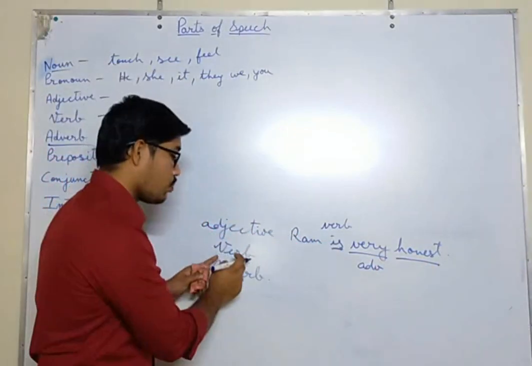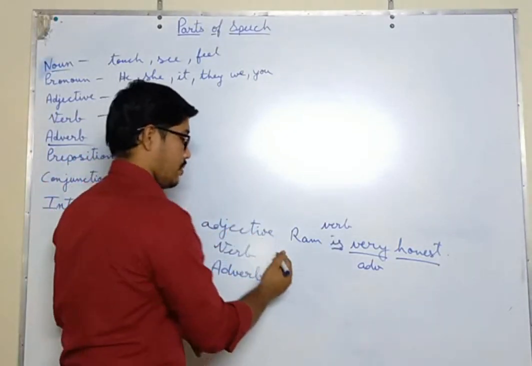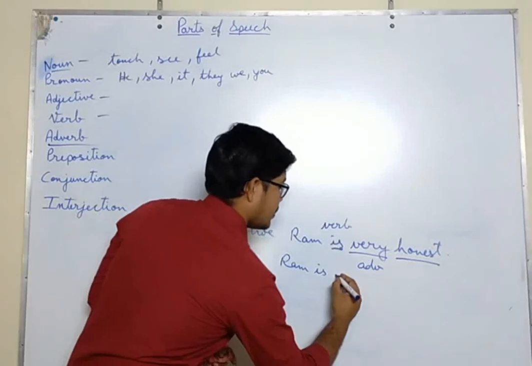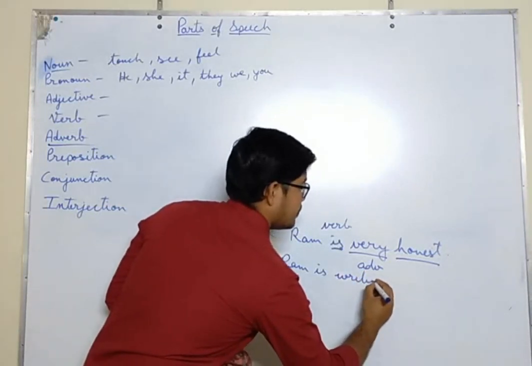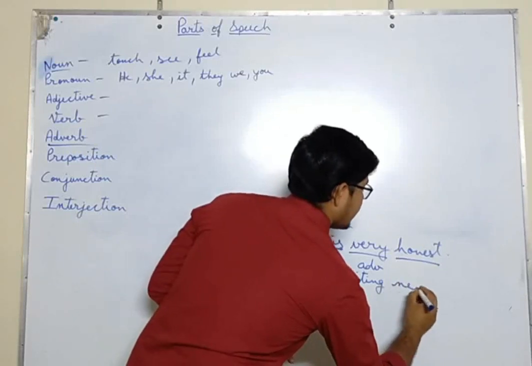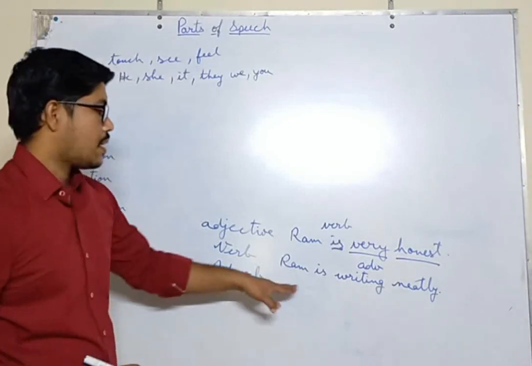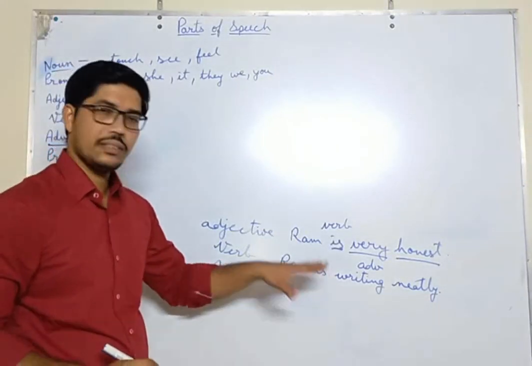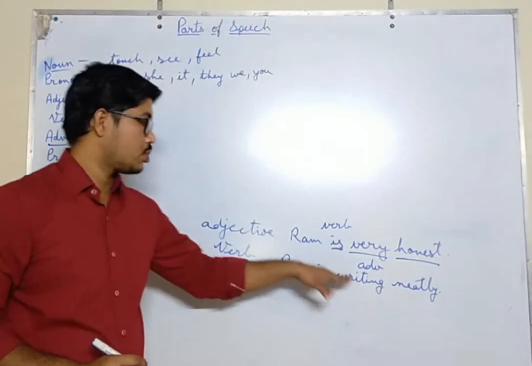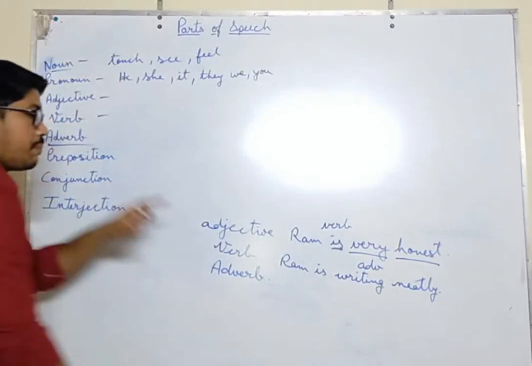Now we will see how an adverb gives more information about a verb. Like, Ram is writing neatly. Now see the sentence. Ram is a noun, is is an auxiliary verb. Writing is the verb.